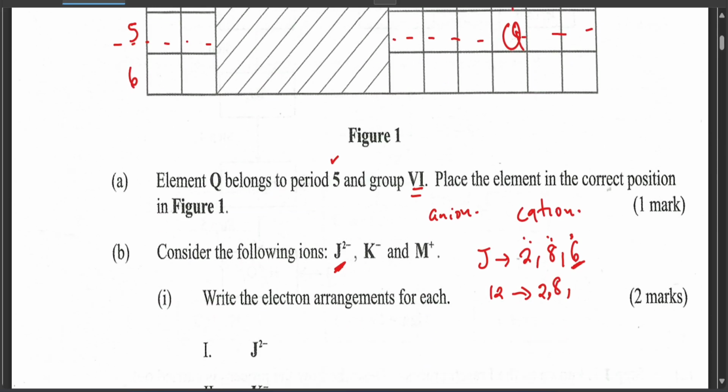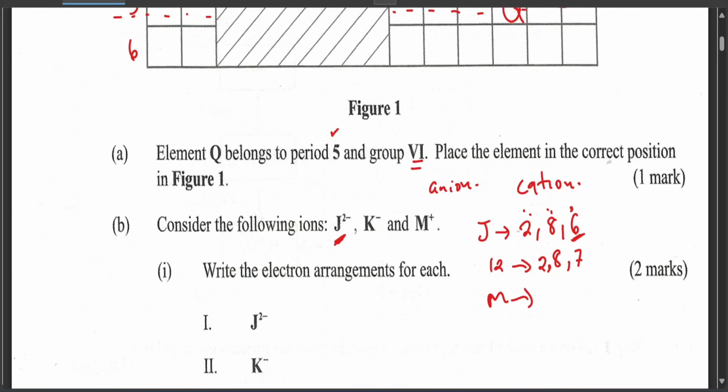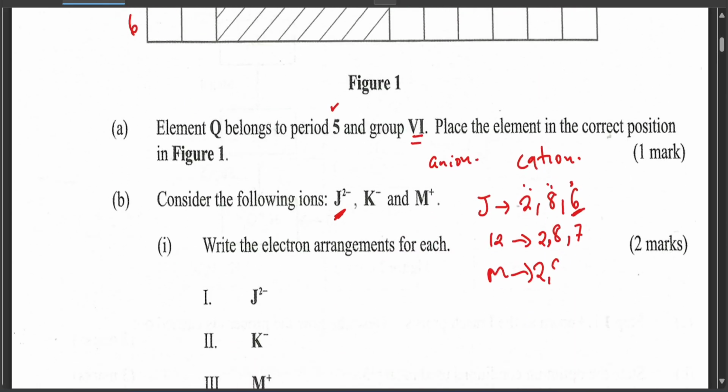Okay, remember the letters do not represent the actual element, so don't go and presume that this one is chlorine or another element. So then we have M. Now if you look at M, it belongs to group 1 but period 4, so most probably it should be written as 2881. But now what about its ions?